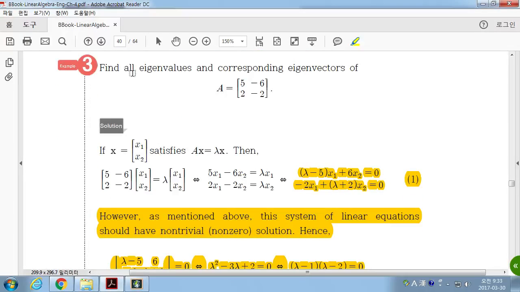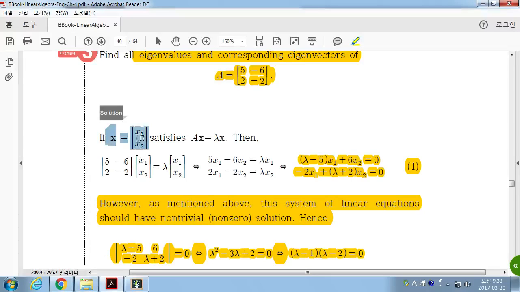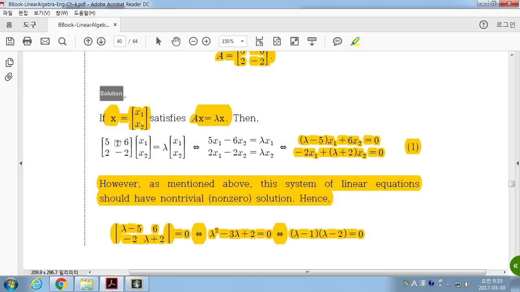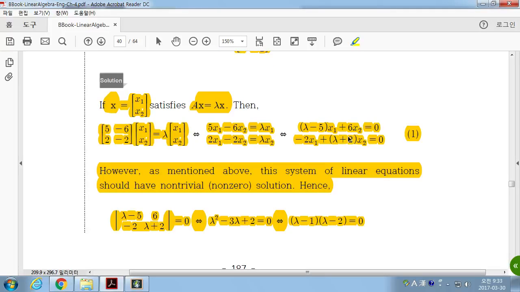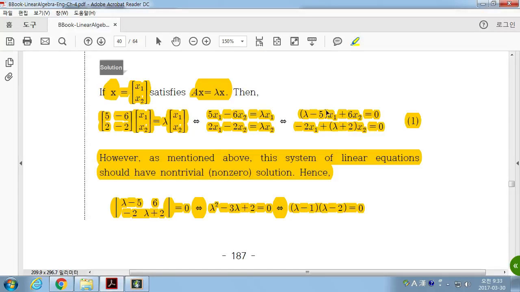Here is the example. Find all eigenvalues and corresponding eigenvectors of this 2 by 2 matrix. Let x be a vector that satisfies Ax equals lambda x. Then we are looking for a non-zero vector and scalar lambda that satisfies this. This can be written as this, and this can be simplified with this. So we have a homogeneous system of linear equations.